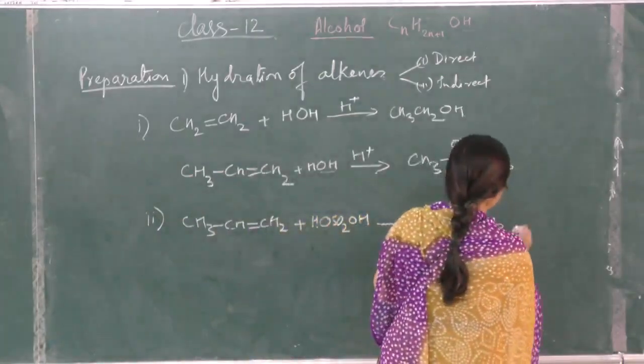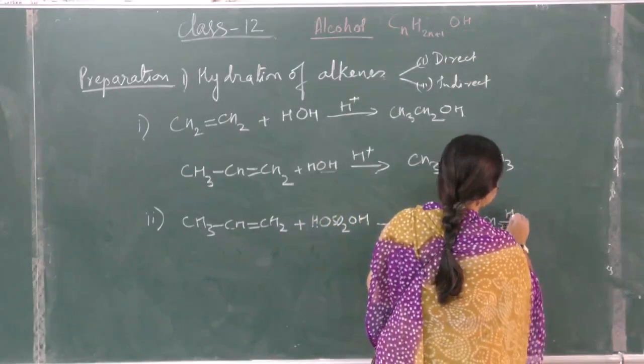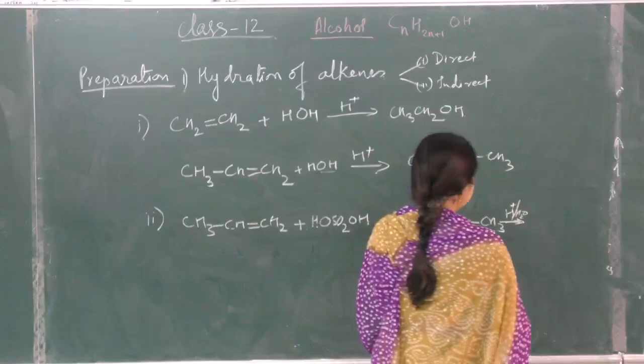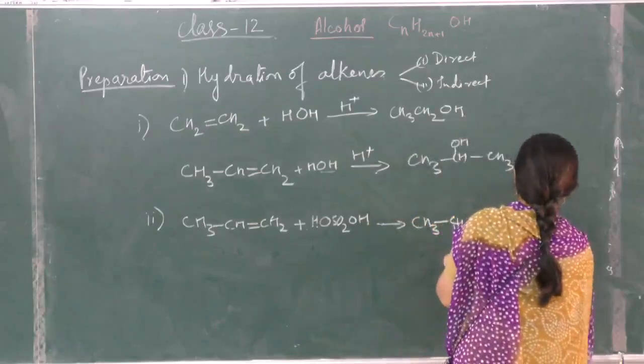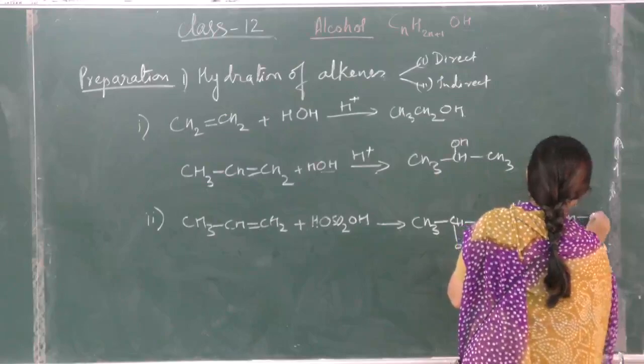The hydrogen sulfate further on acid hydrolysis will give CH3CH(OH)CH3, a secondary alcohol.